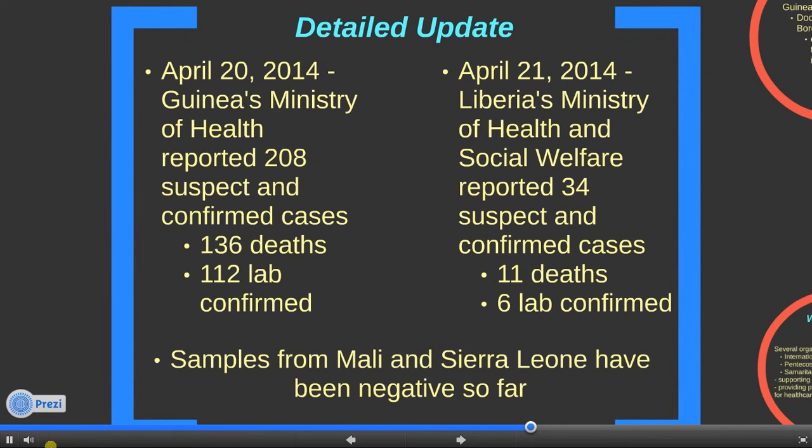Now we will give you a detailed update about what is happening. As of April 20th, Guinea's Ministry of Health had reported 208 suspected and confirmed cases. 136 of these resulted in death, and 112 were confirmed by lab results. On April 21st, Liberia's Ministry of Health and Social Welfare reported 34 suspected and confirmed cases. 11 of these consisted of death, and only 6 have been confirmed through lab tests. The samples tested from Mali and Sierra Leone have been negative so far, but precautions are being taken.